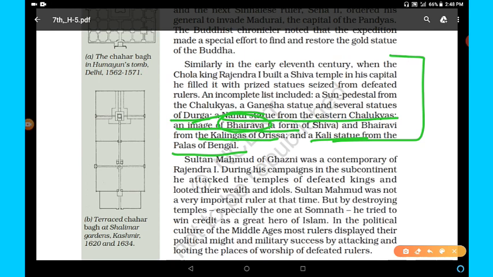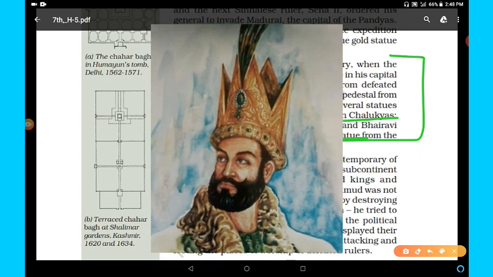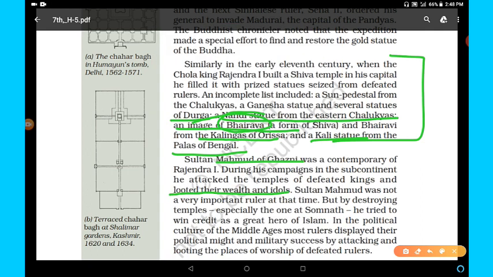Sultan Mahmud of Ghazni, who invaded in the 10th century, was a contemporary of Rajendra I. During his campaigns in the subcontinent, he attacked the temples of defeated kings and looted their wealth and idols. Sultan Mahmud was not a very important ruler at that time, but by destroying temples, especially the Somnath temple, right?